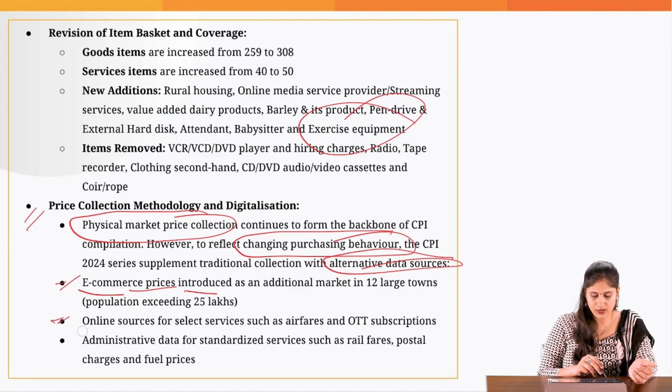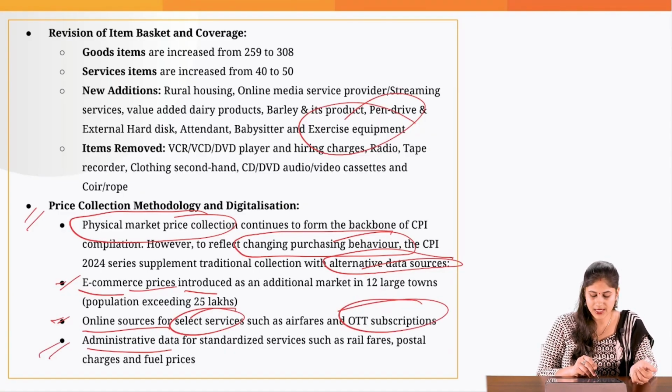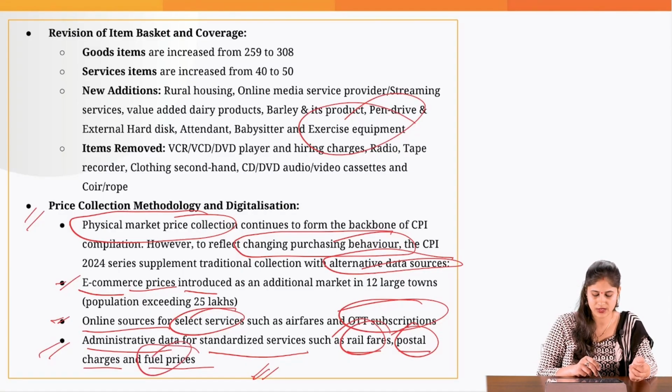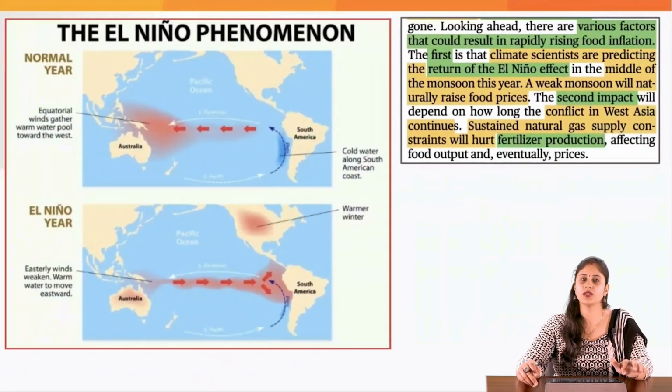Then we will be going through online sources for select services, for example OTT subscriptions, how much people are paying for this, and administrative data for standardized services such as rail fares, postal charges and fuel prices. What all prices you are paying for railway services, postal services, fuel prices, etc. So these are the changes that we have introduced in the CPI series.